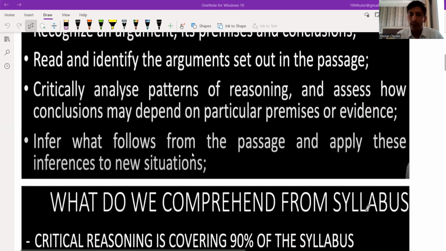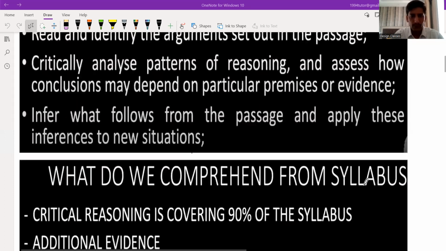Infer what follows from the passage, and find out what the conclusion is and what the inference is. Generally students get confused about the basic difference between these two. A conclusion basically means 100% truth, so we have to identify what we have concluded after reading the passage. An inference is almost a similar thing, but it is not 100% sure. It is not 100% correct. It can be wrong as well.